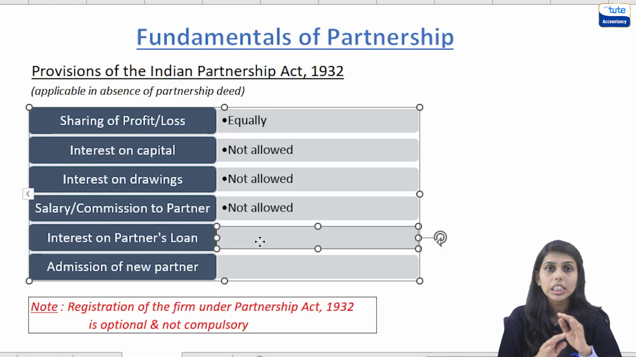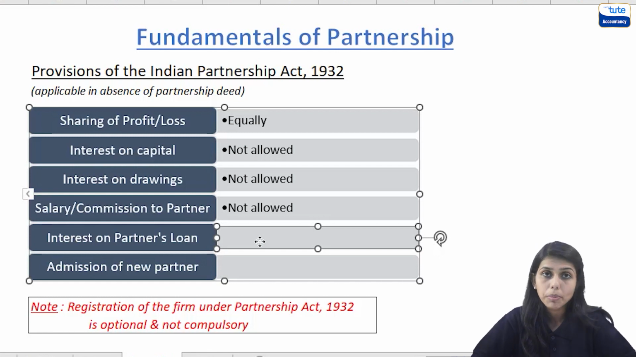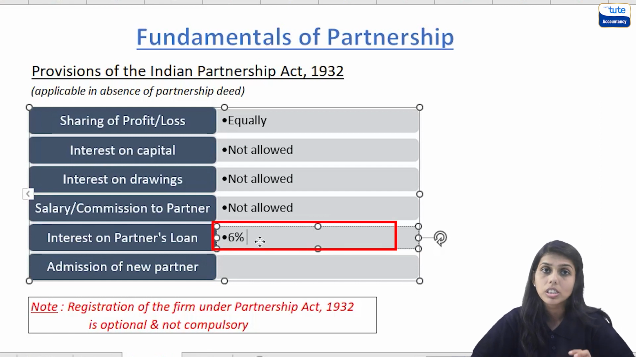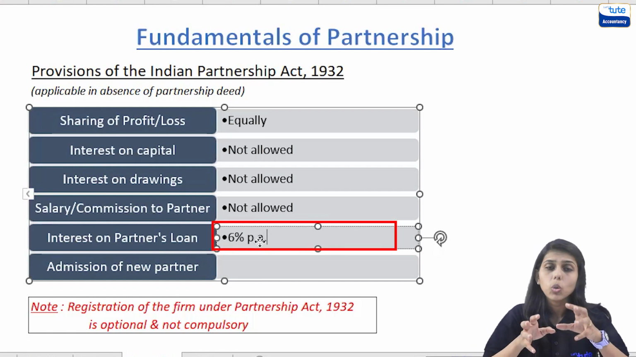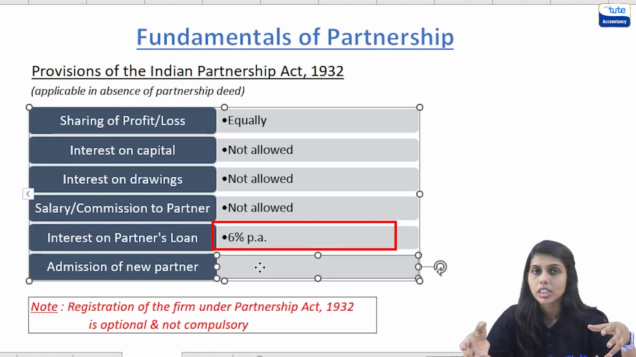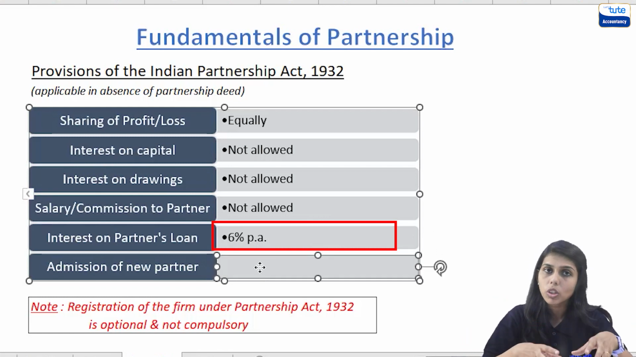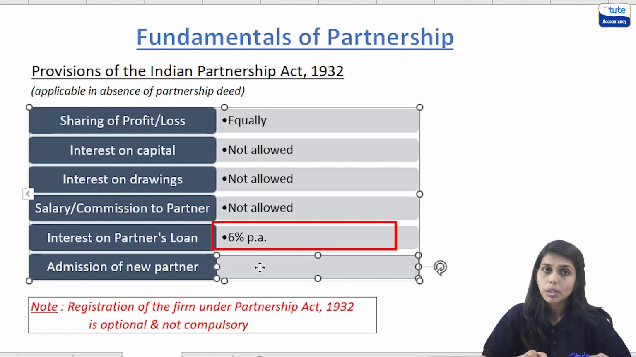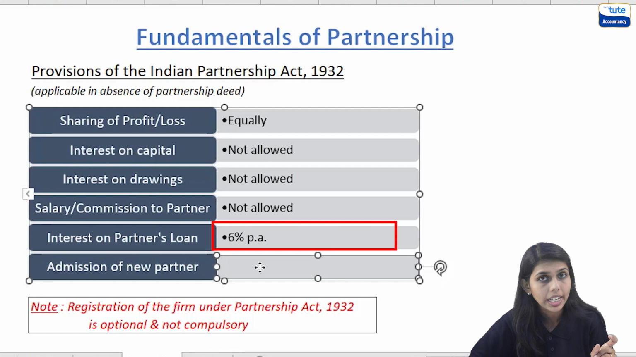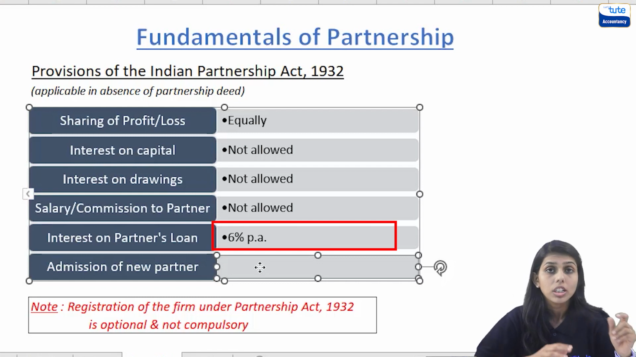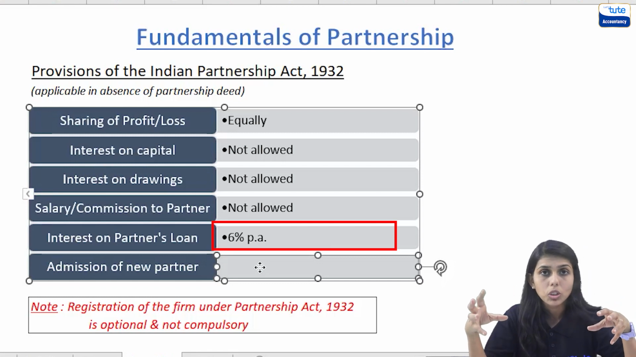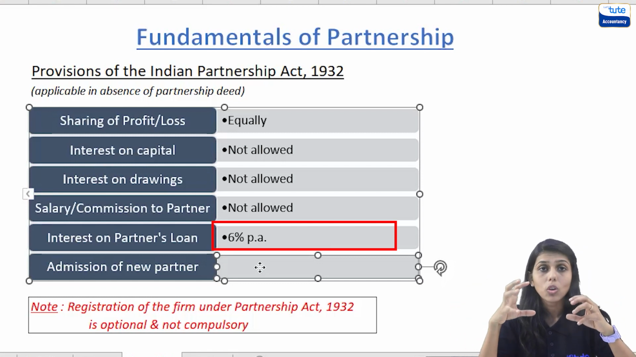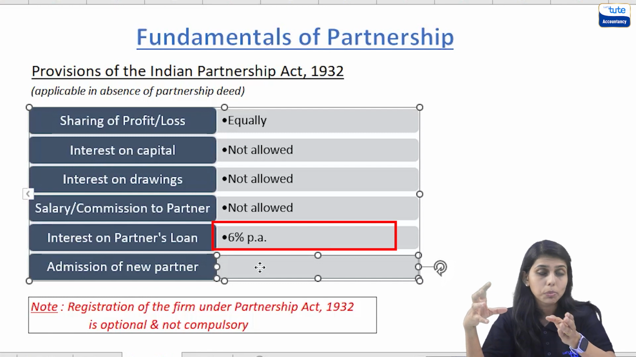But if again the deed is absent, then the provision of the Indian Partnership Act says that interest would be allowed at 6% per annum. Now, if the loan is for 6 months or for 9 months, then a proportionate amount of interest would be allowed. But yes, as per the Partnership Act, if nothing is mentioned, then partners should get interest at the rate of 6% per annum on the partner's loan. See friends, it is different from capital contribution. Capital is different, on which interest on capital is not allowed as per the Act.